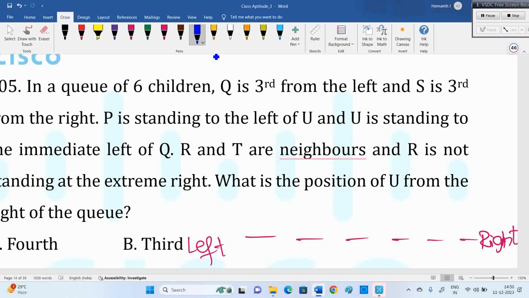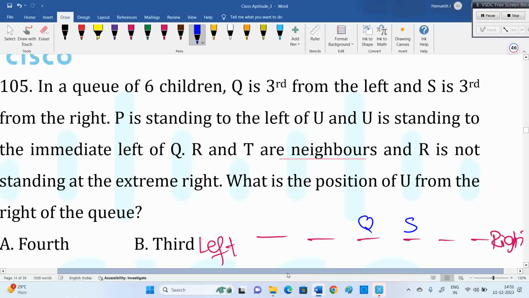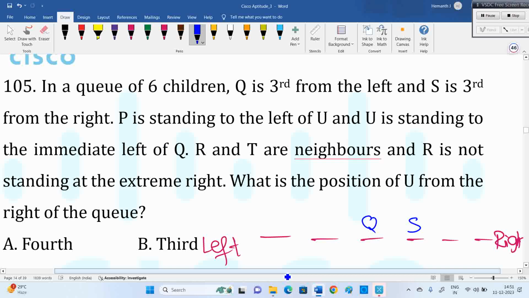So they said Q is third from the left, S is third from the right. P is standing to the left of U, U is standing to the immediate left of Q. So U is immediate left of Q. P is standing to the left of U means definitely P is at the left end.